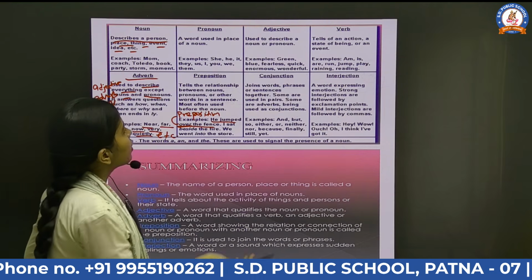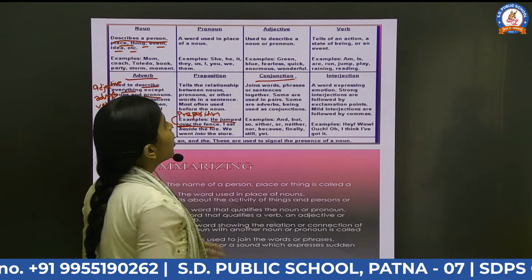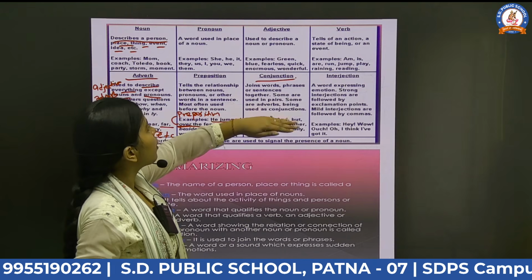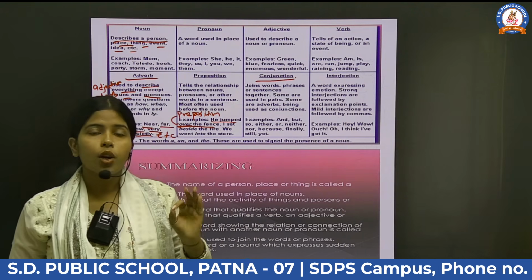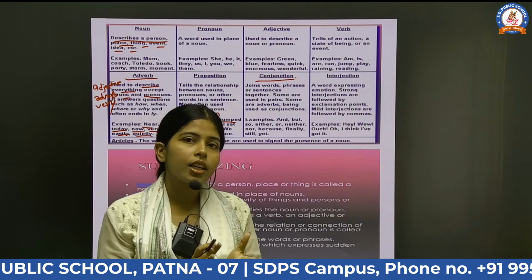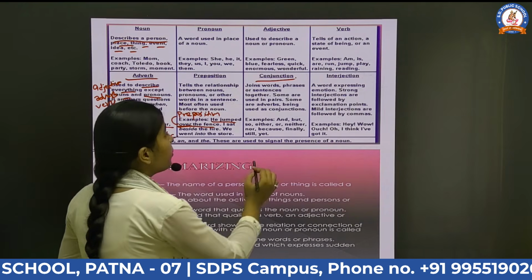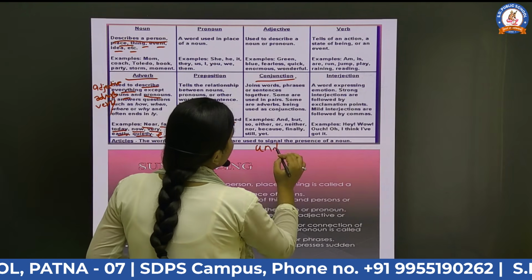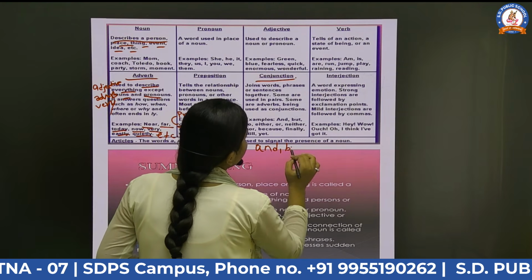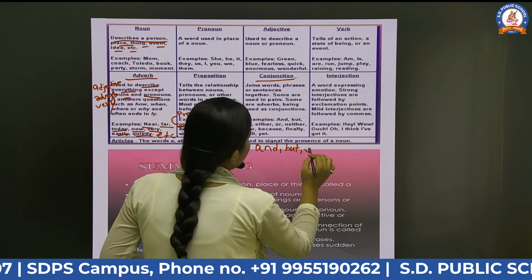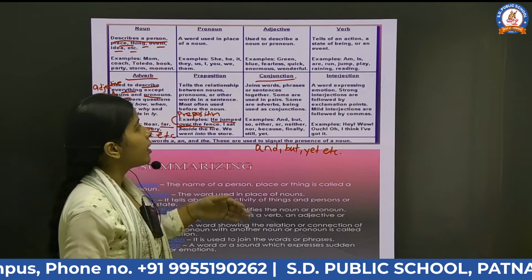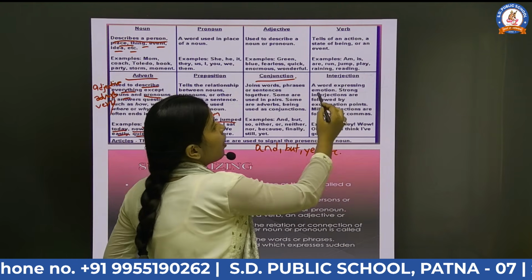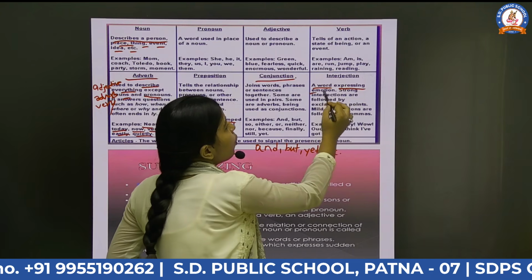After that, next comes conjunction. It joins two words or phrases together. Means conjunction is a word which joins two words or sentences together, as you can see, and, but, yet, etc. And the last topic is interjection, a word which expresses emotion.